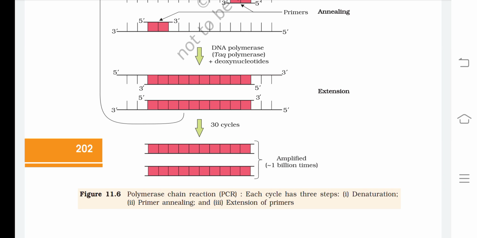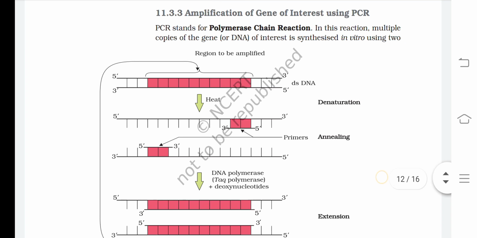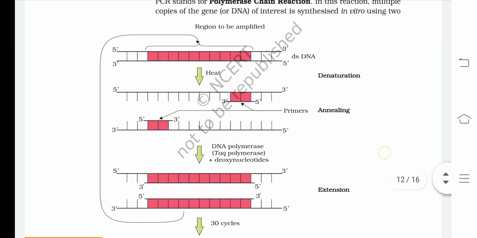Let us look at the steps of polymerase chain reaction. Each cycle has 3 steps. One is denaturation, second is primer annealing, and third is extension of primers. So here in the first step, the denaturation, we give a heat shock to break up the hydrogen bonds between the base pairs.